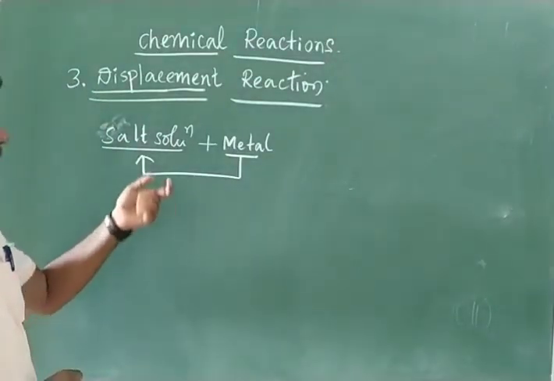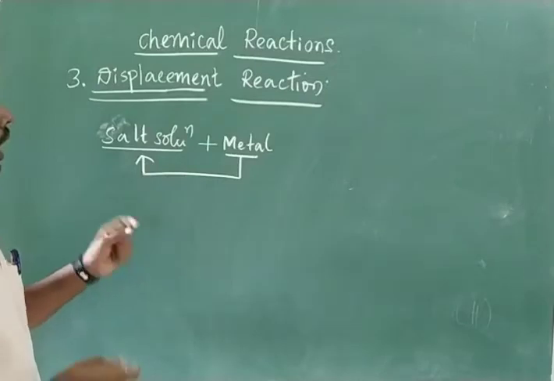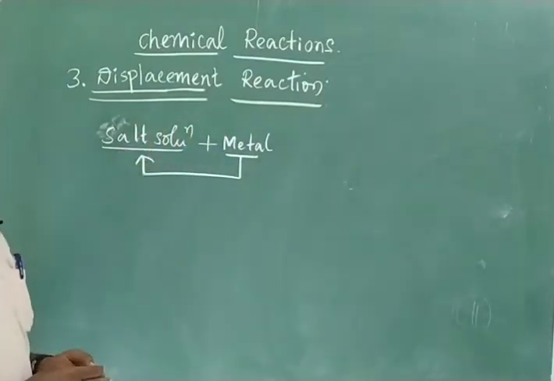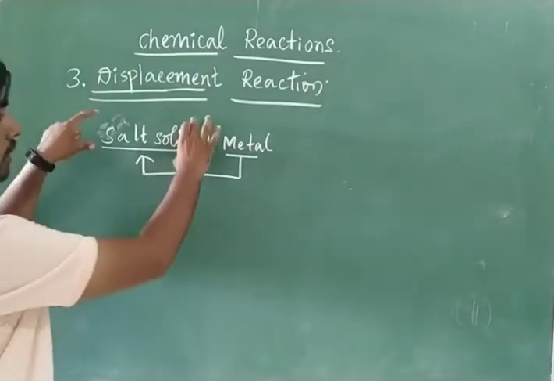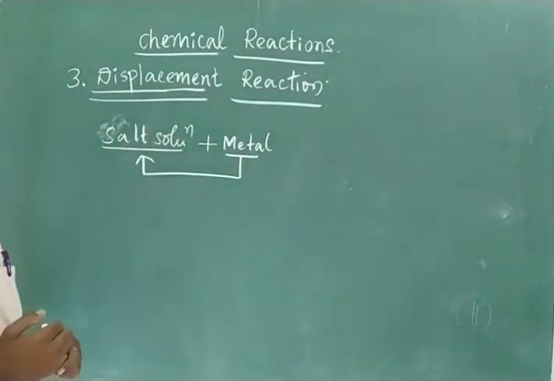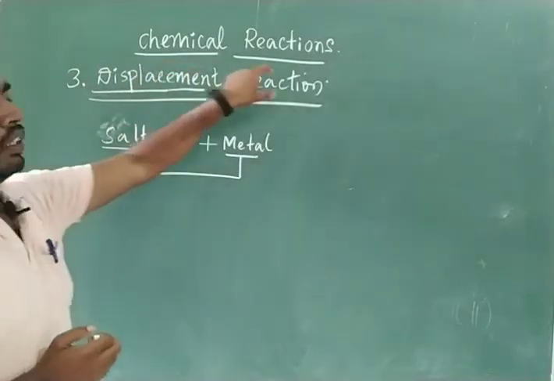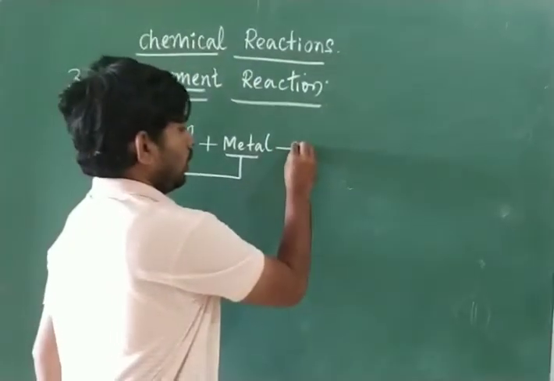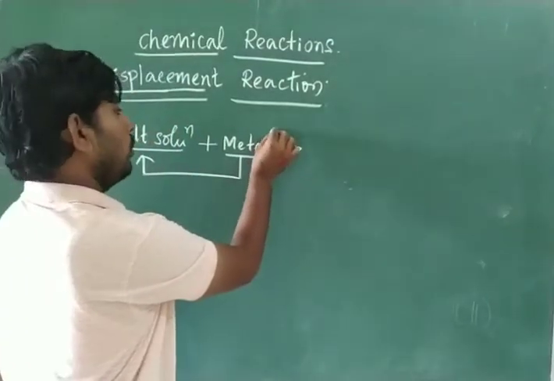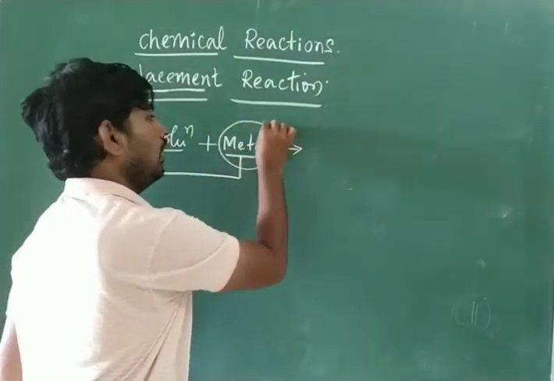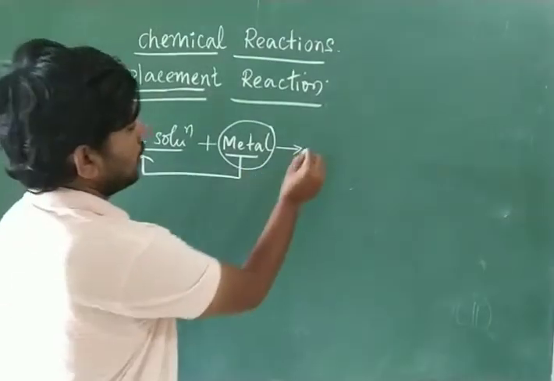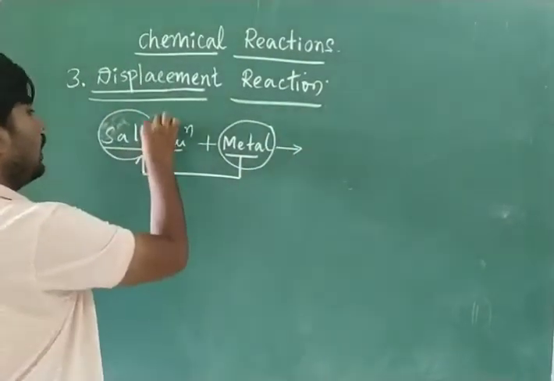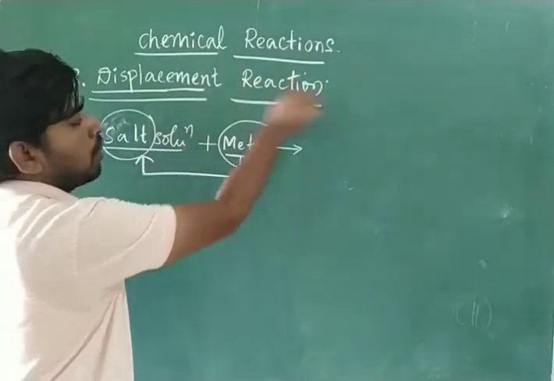Okay, I will give an example and you will come to know. A highly reactive metal is going to displace the less reactive metal from its salt solution, and this is called a displacement reaction. So what will we get? We will get another salt consisting of this more reactive metal. Then the less reactive metal will come outside.